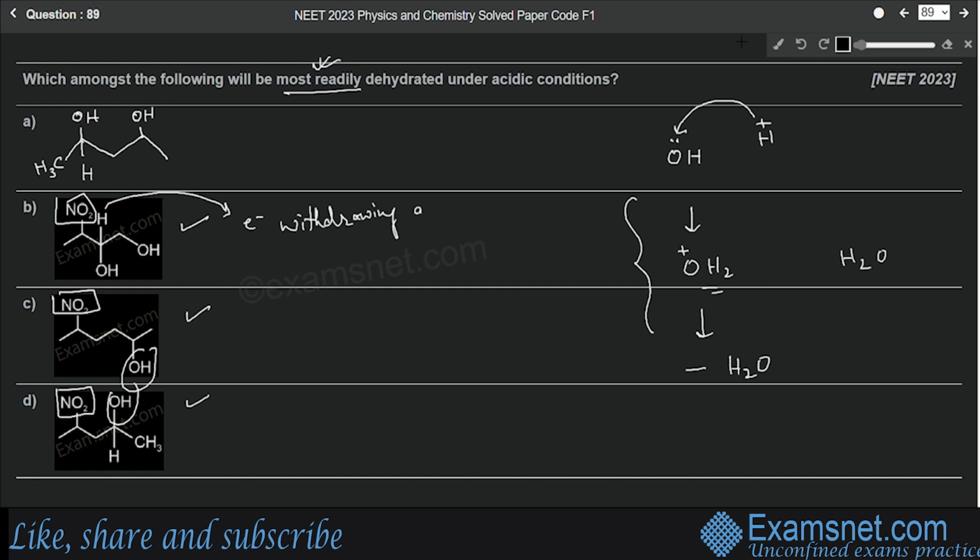So what does it do? It decreases the stability of carbocation. But in option A there is no electron withdrawing group. Due to that it will most readily get dehydrated as compared to other options. Okay, so option A will be the correct answer.